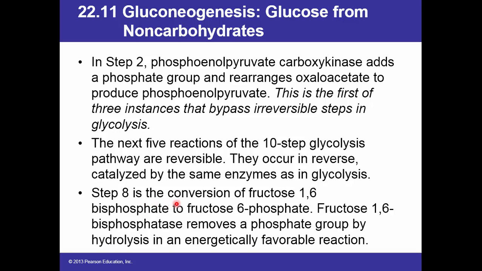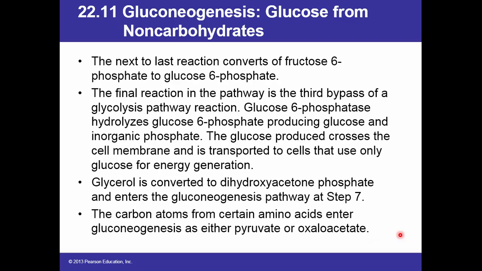Step 8 is the conversion of fructose 1,6-bisphosphate to fructose 6-phosphate. The enzyme fructose 1,6-bisphosphatase removes a phosphate group by hydrolysis in an energetically favorable reaction. So here step 3 is reversed.